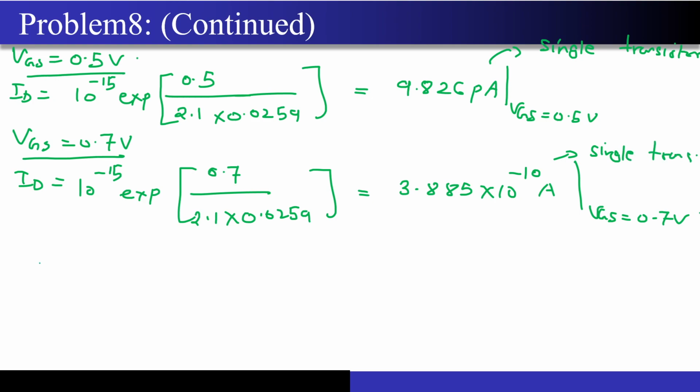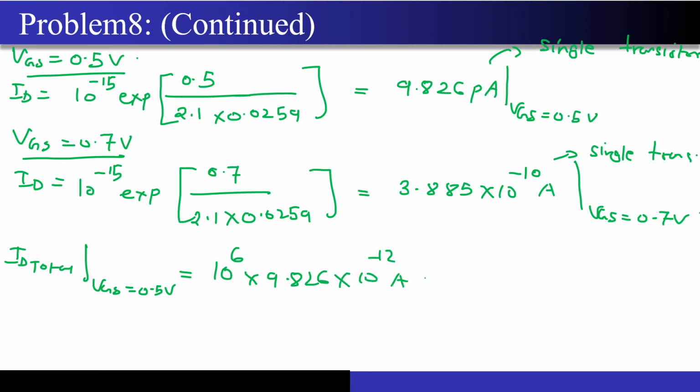Now if I want to calculate the total ID, ID total at VGS is equal to 0.5 volt, what will this be? There are a total of 10 to the power 6 transistors with the same gate to source voltage that I have been applying, into this 9.826 picoampere. Pico means 10 to the power minus 12 ampere, right? So this current will come out to be around 9.826 microamperes. Let me highlight this as equation number 1.